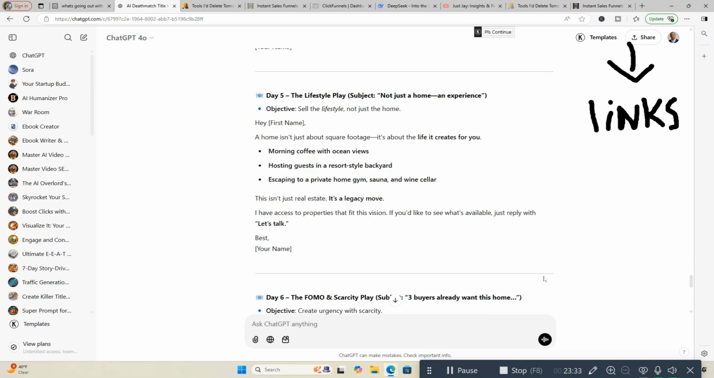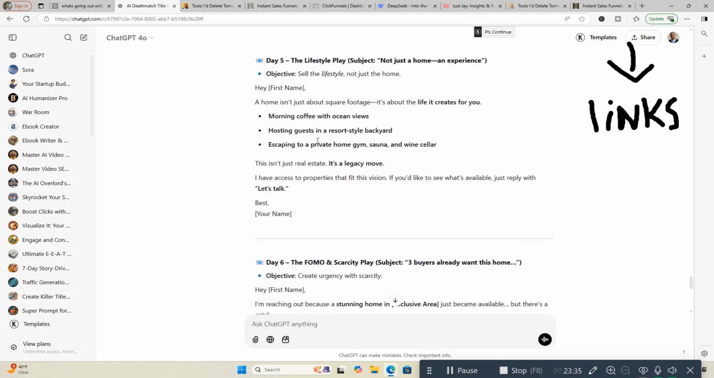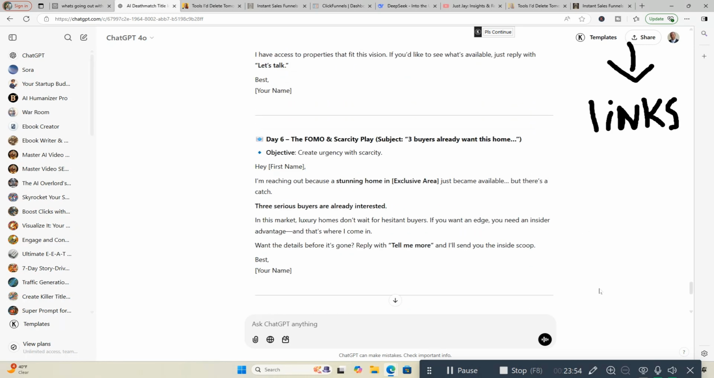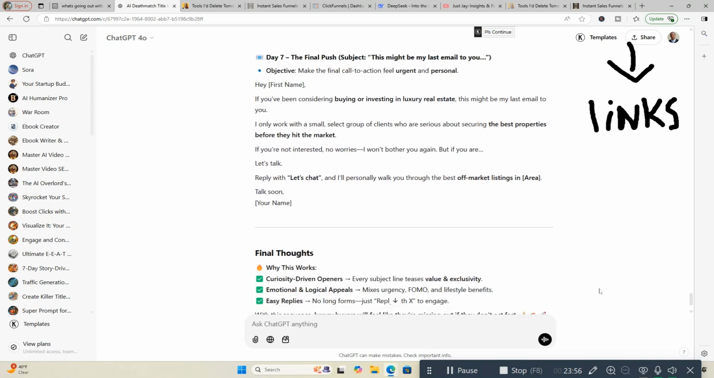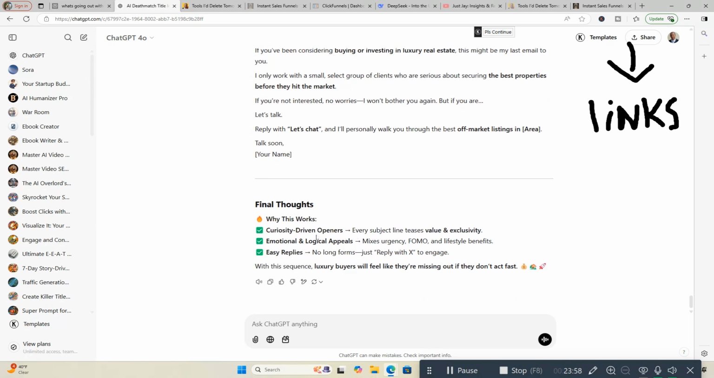That's why my software comes in handy. You can use that if you wanted something more to tell a story, get people reading it, and then doing a call to action, whether it be click on your affiliate link or calling you or emailing you, depending on what your goal is. That's what I do, is use my tool, though. It's a lot better for that. Day 6 and day 7, they'd be longer. Why this works: curiosity-driven openers, emotional and logical appeals, easy replies.